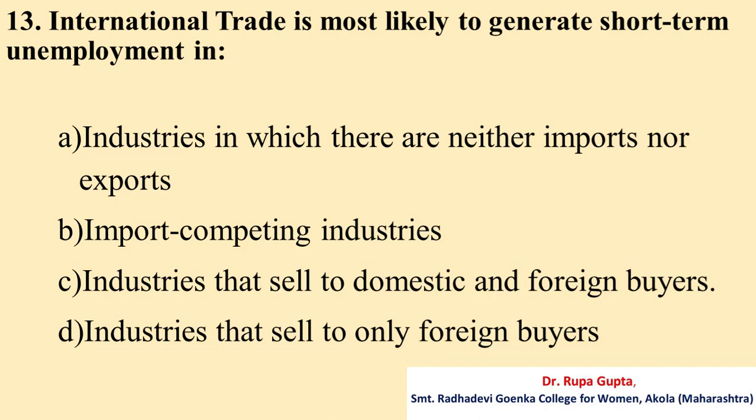Question number 13. International trade is most likely to generate short-term unemployment in A. Industries in which there are neither imports nor exports, B. Import competing industries, C. Industries that sell to domestic and foreign buyers, D. Industries that sell to only foreign buyers. And the correct answer is A. Industries in which there are neither imports nor exports.